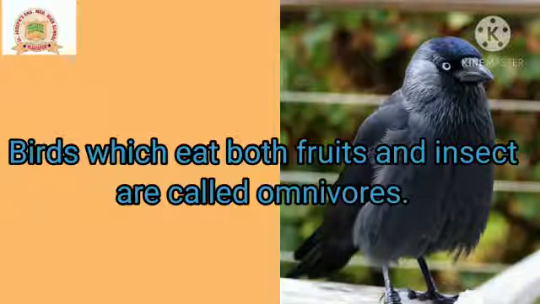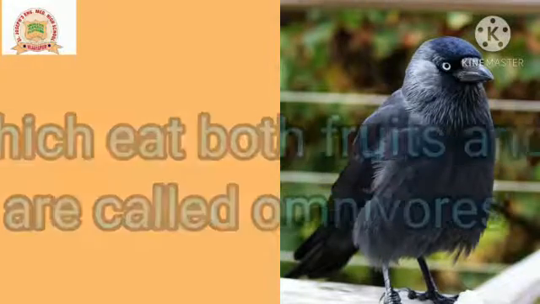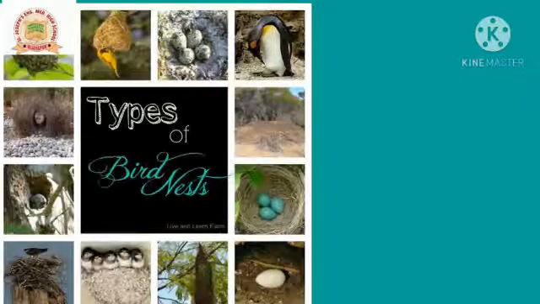That's why it is an omnivorous bird, means it can eat both fruits and insects. Children, you got it? What are the types of birds? Herbivore, carnivore and omnivore.